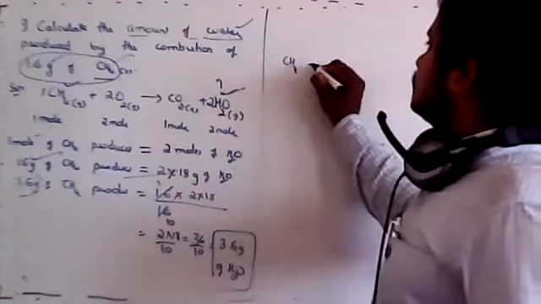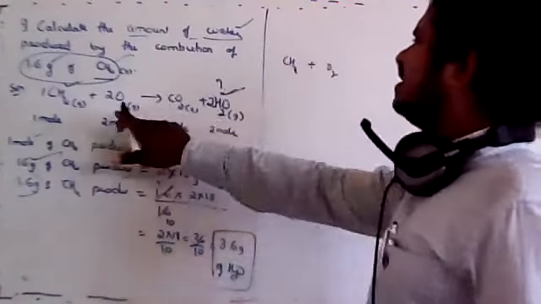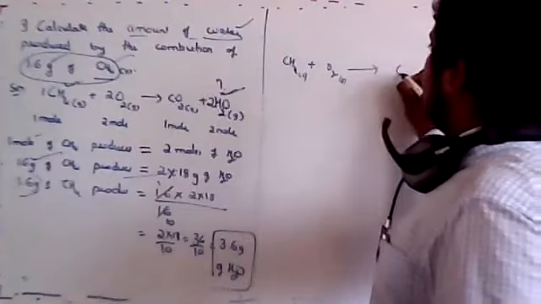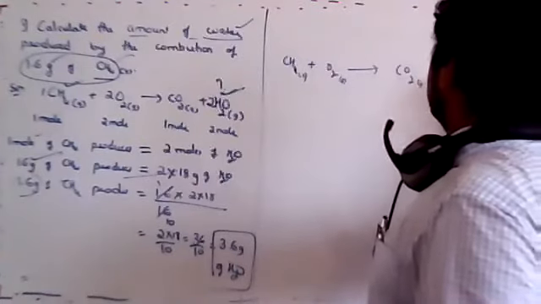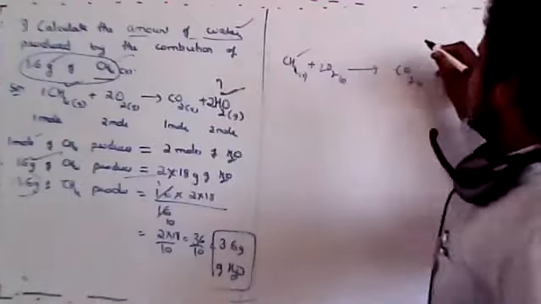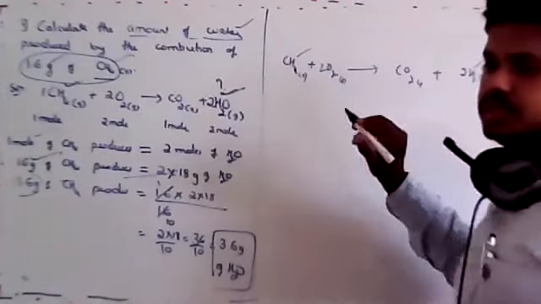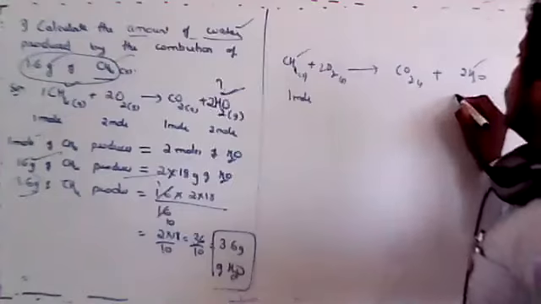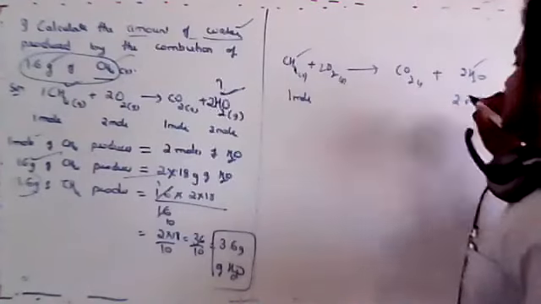So CH4 reacts with O2 gas to give CO2 gas plus 2H2O gas after balancing. You can see this one is asked, this one is given. So 1 mole of CH4 is going to give 2 moles of H2O.